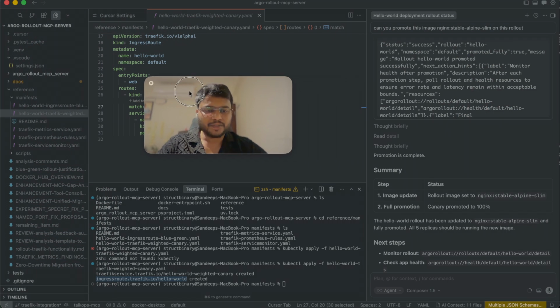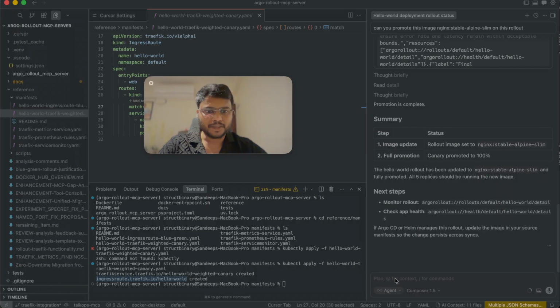We don't want to completely roll out all the changes, we'll go phase by phase. Can you go phase by phase? First roll out this image and then wait for my approval.